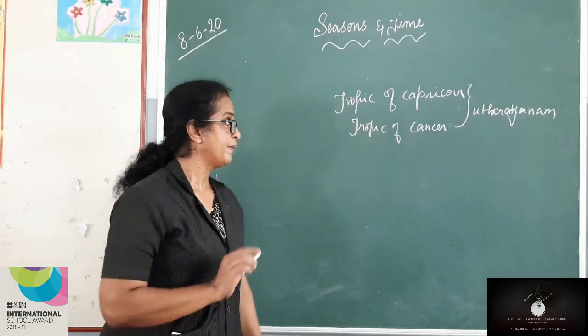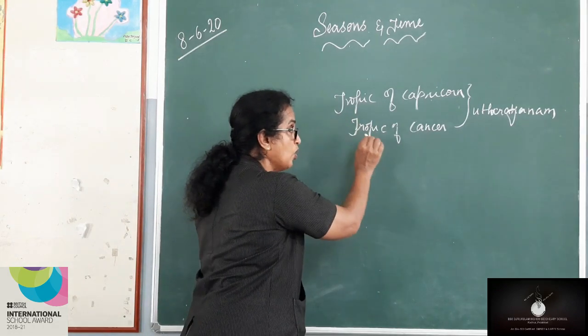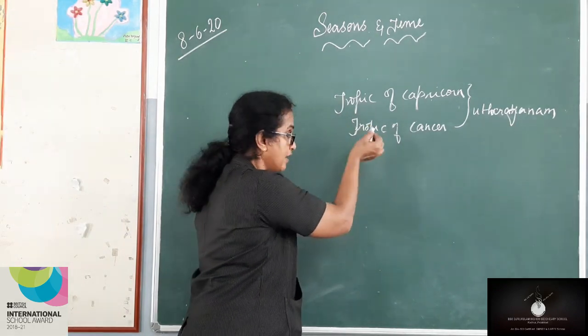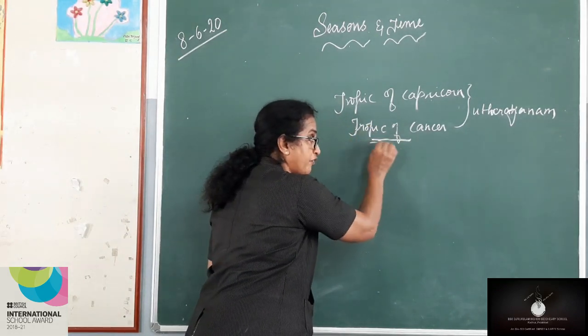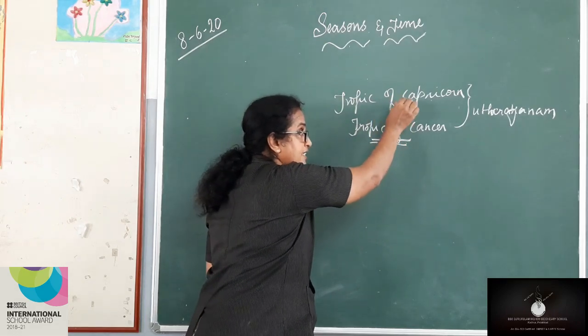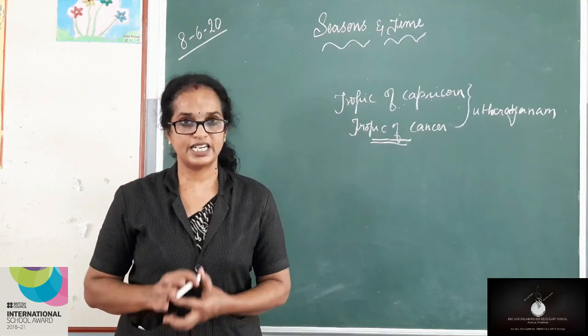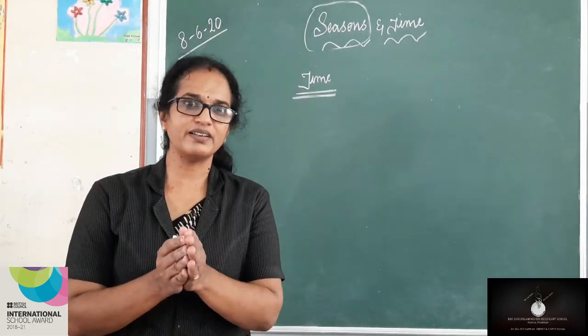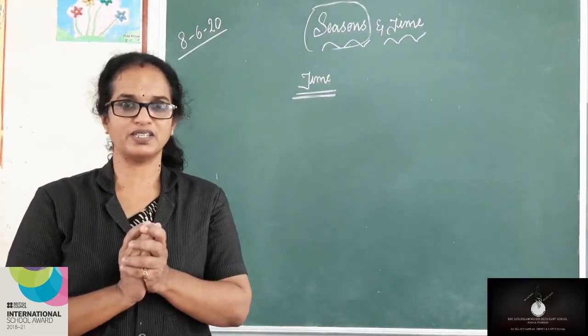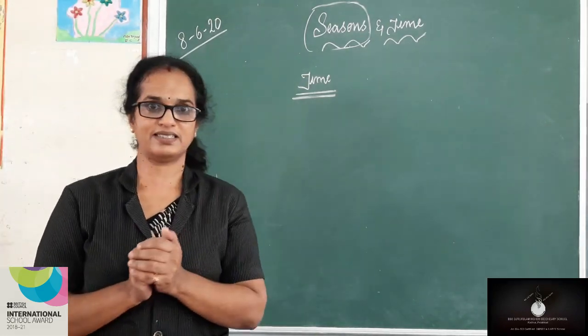You all will be knowing. The apparent movement of the sun from Tropic of Cancer towards Tropic of Capricorn is called Dakshinayana. So my dear children, we have finished the first part of the lesson, that is seasons.